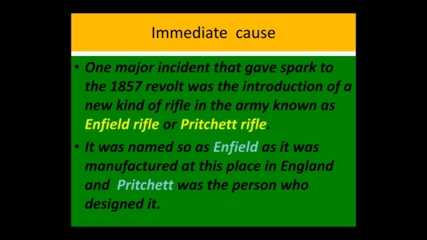Let us see that. First of all, why is it called Enfield rifle or the Pritchett rifle? It was named Enfield rifle after the place in England where this rifle was manufactured. So Enfield was a place in England where this rifle was manufactured, so it is known as Enfield rifle. Why is it known as the Pritchett rifle? Because Pritchett was the person who designed this rifle. That is why this name, Enfield rifle or Pritchett rifle. So the introduction of this rifle became the immediate cause of the Great Revolt of 1857.